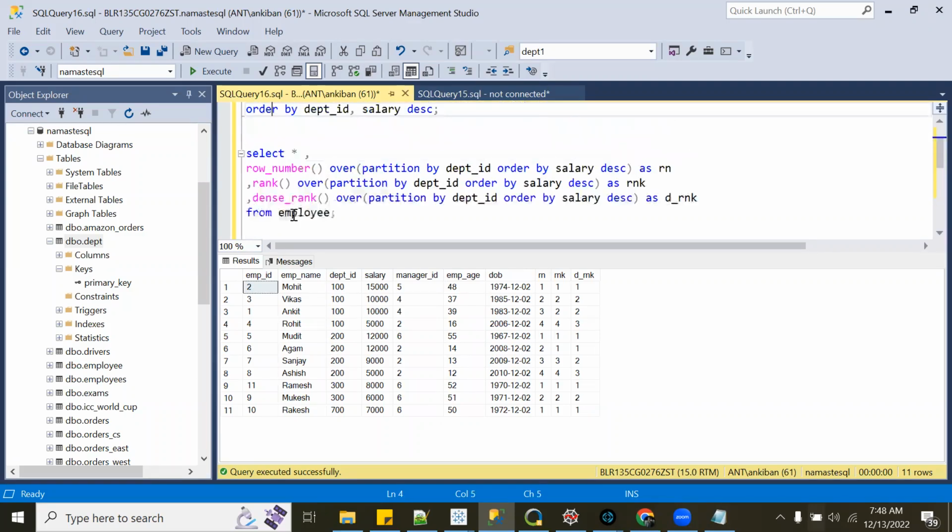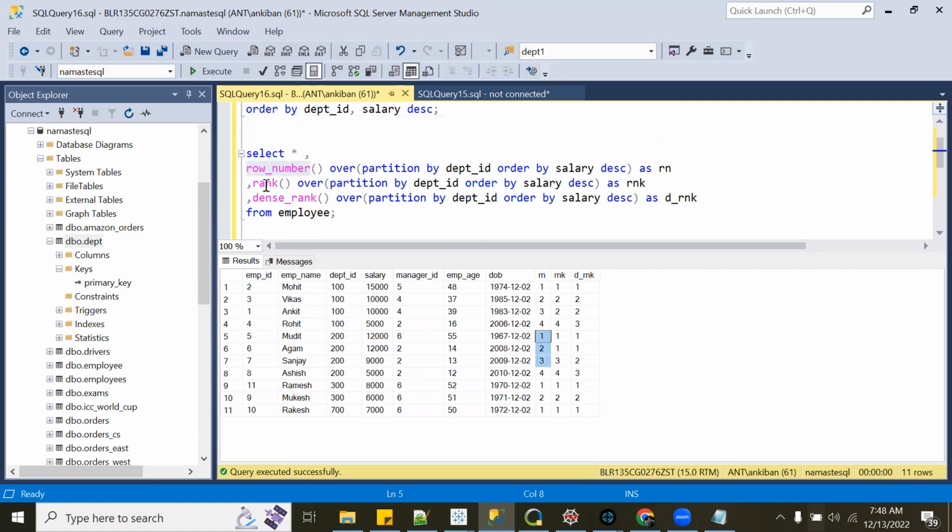There is no confusion. Row number will always give you a running number no matter what. It will not duplicate values, and within each window it will generate unique row numbers 1, 2, 3, 4.